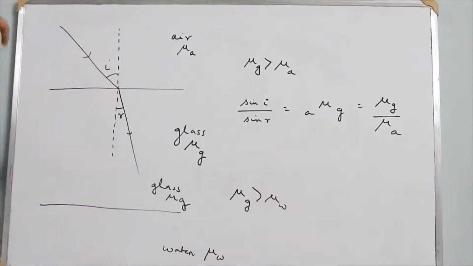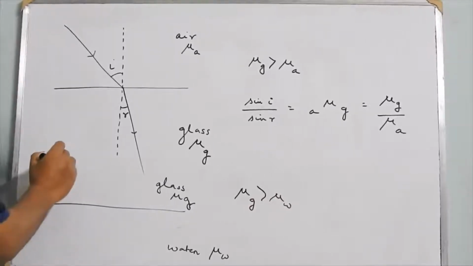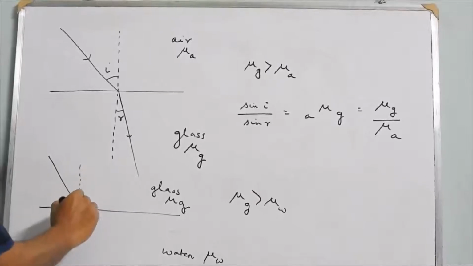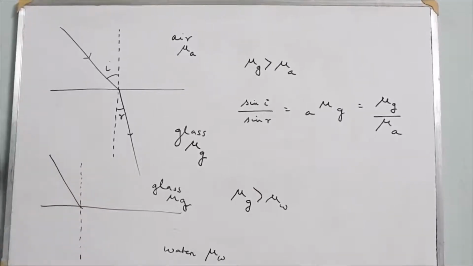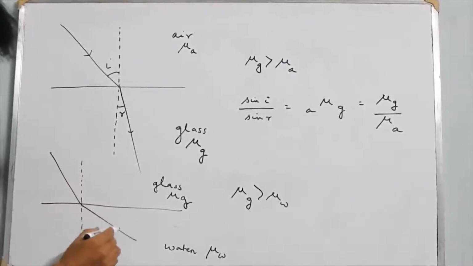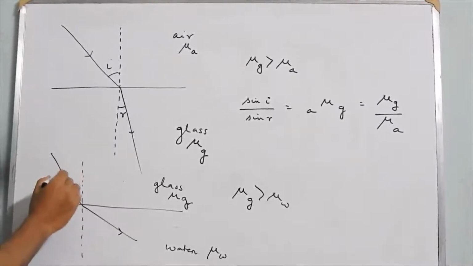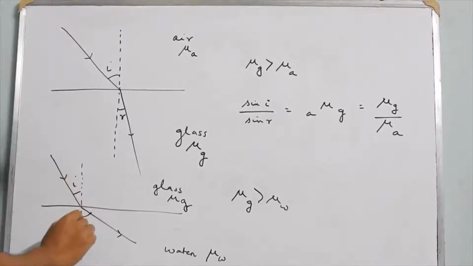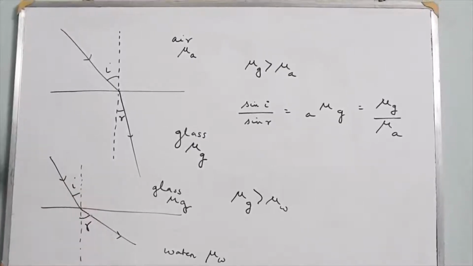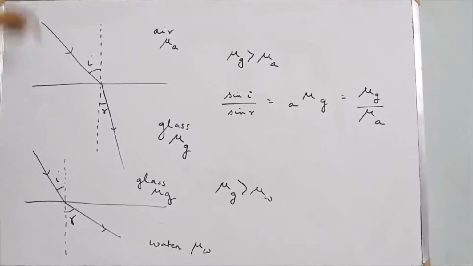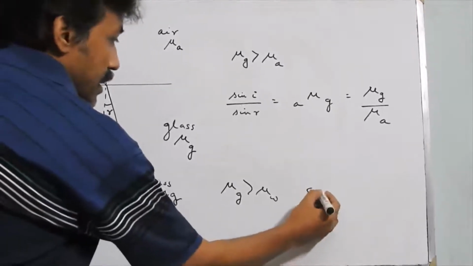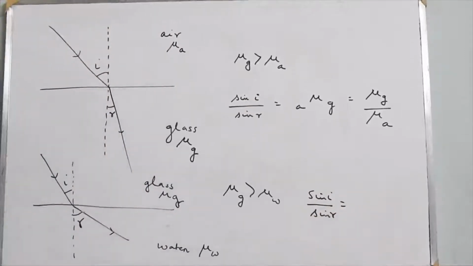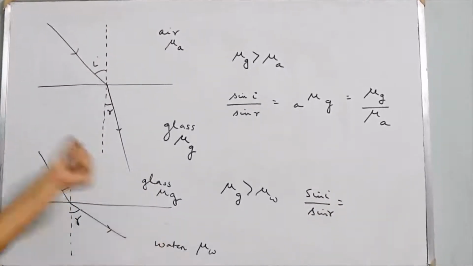So a ray of light traveling through glass and entering water will obviously bend away from the normal because glass is denser and water is a comparatively rarer medium. This is the angle of incidence and this is the angle of refraction. So in this case we will write sin i by sin r is equal to the refractive index of the second medium with respect to the first medium.